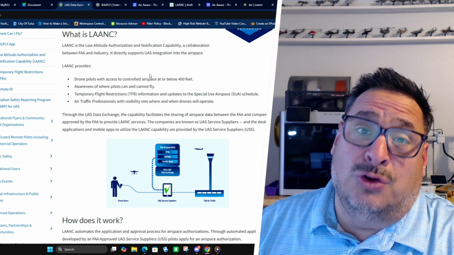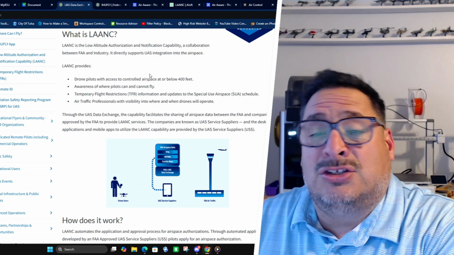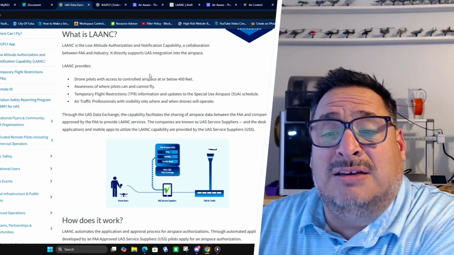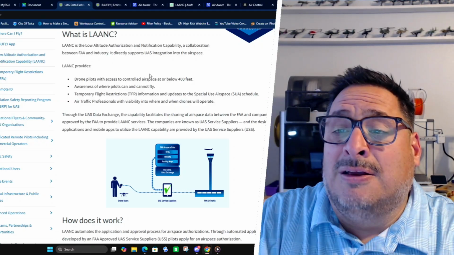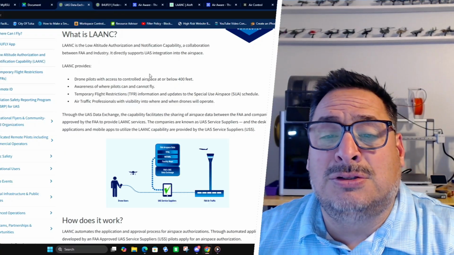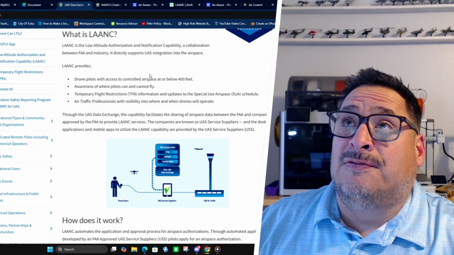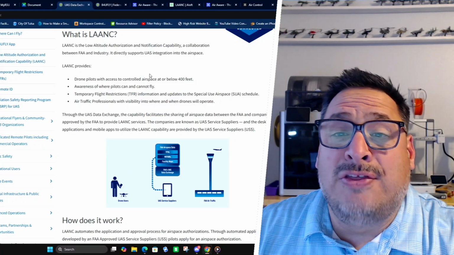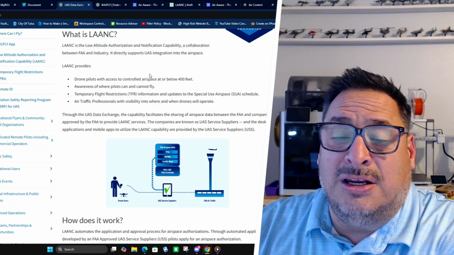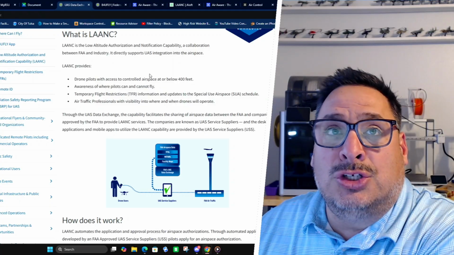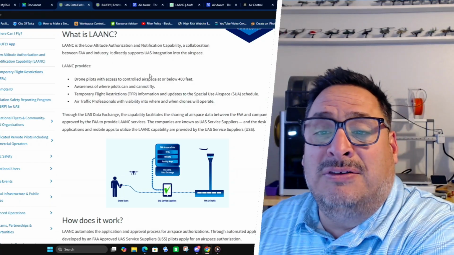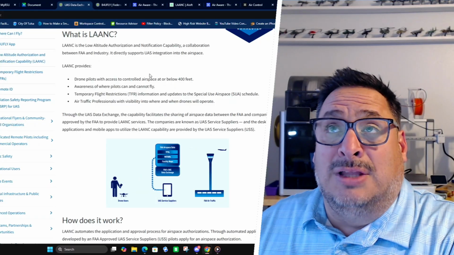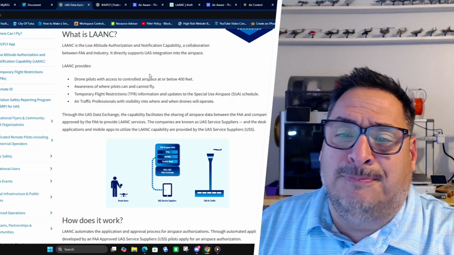If it was controlled airspace before with automatic authorization up to 400 feet, they can still place the TFR, which means you can't fly in that space without requesting prior authorization to do so. If you remember when the Chinese weather balloons were crossing the country and then it crashed into the ocean, there was a temporary flight restriction, or TFR, that was placed over that crash site to allow for emergency personnel to secure the area.